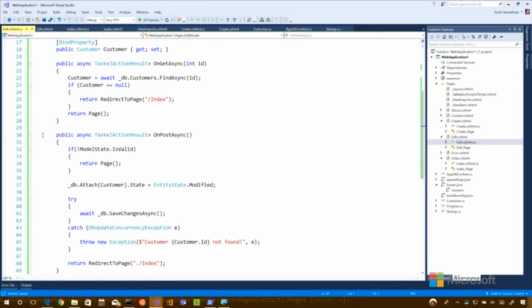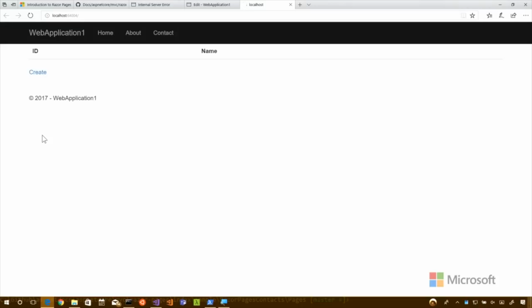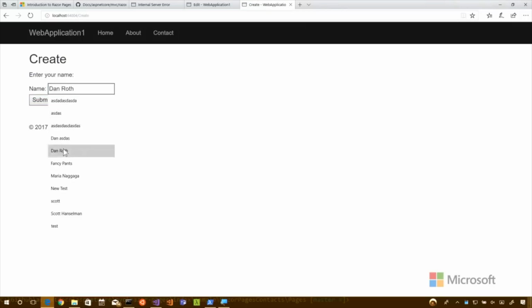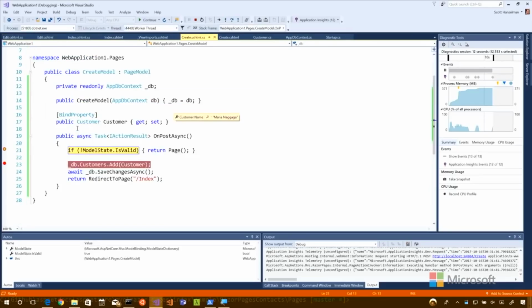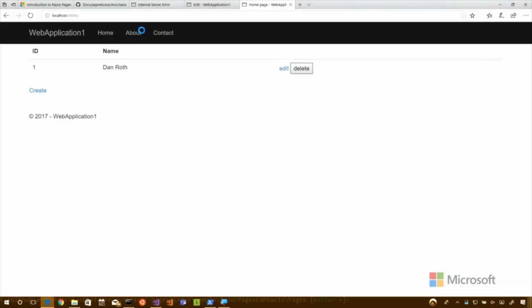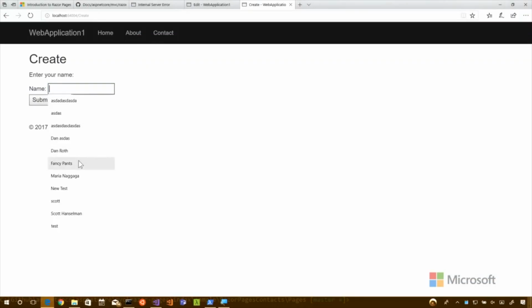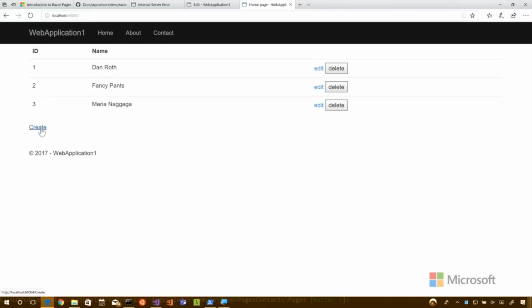I think we've almost got CRUD, don't we? We do. We've done the create. Let's go see. I think the create was a post. Yep. The read is the for loop. The delete was also a post, but with a delete sidecar along for the ride. So create. Oh, breakpoints from before. I will remove those. Continue. We'll bump into them if we have more. Fancy pants. Beyonce. Oh, that's a good point.